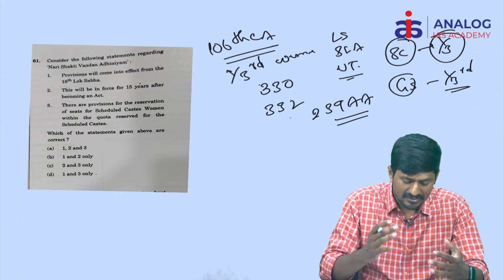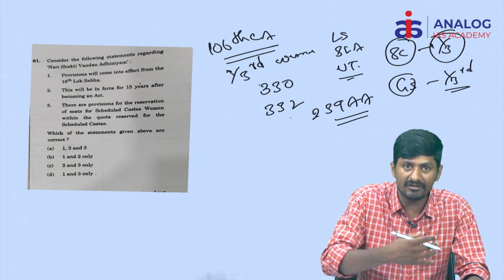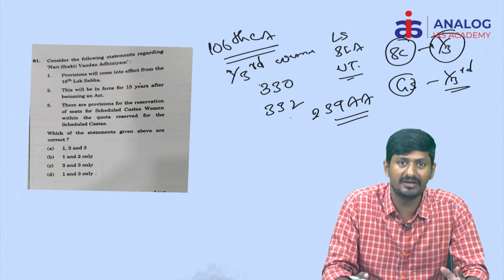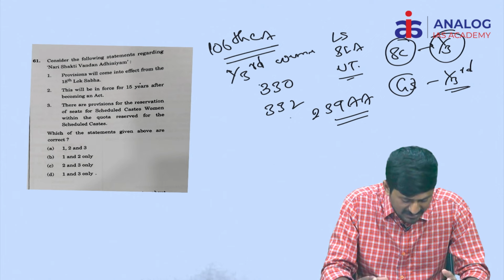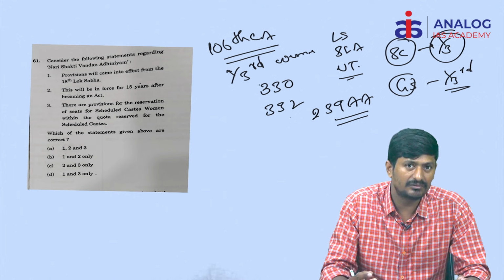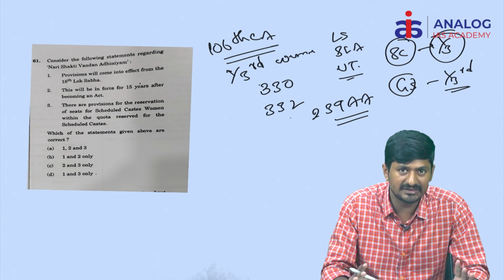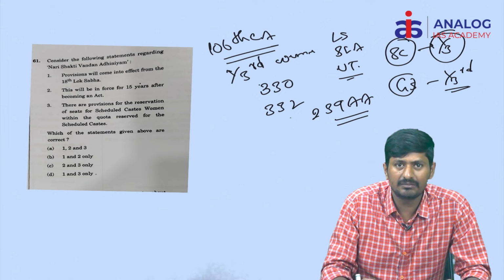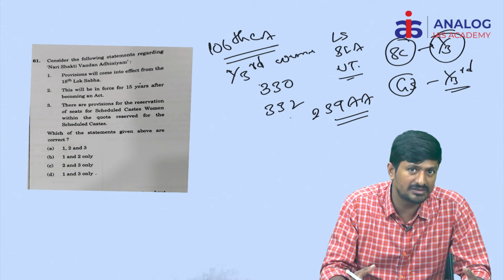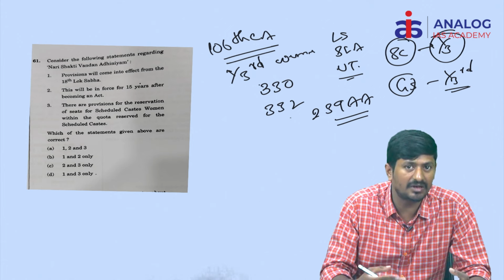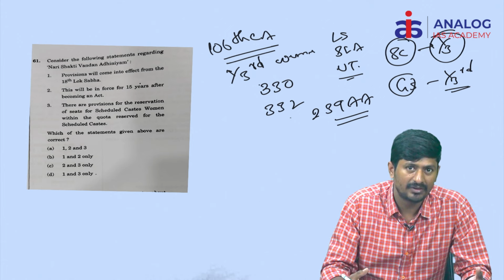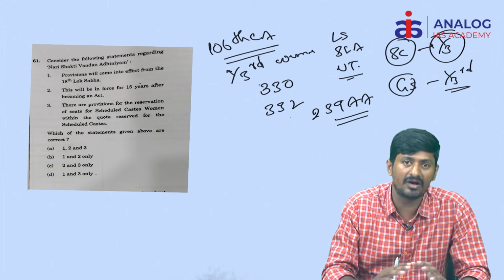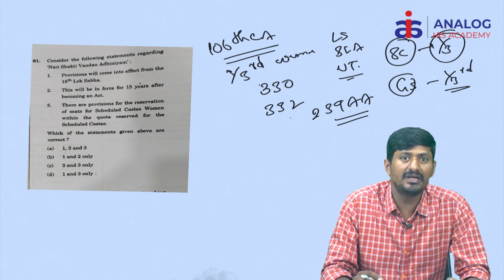One more important thing, this Act did not mention the date of its enforcement. From which date onwards this Act is going to be enforced, those details are not given in this Act. Why? Because this Act has a problem of counting the population, that is the census, and also delimitation. Delimitation means changing the boundaries of the constituencies and also revising the number of constituencies in the Lok Sabha and state legislative assemblies according to the proportion of the population. So there is some legal complexity here. That's why they did not explicitly mention from when onwards this reservation policy would be implemented.